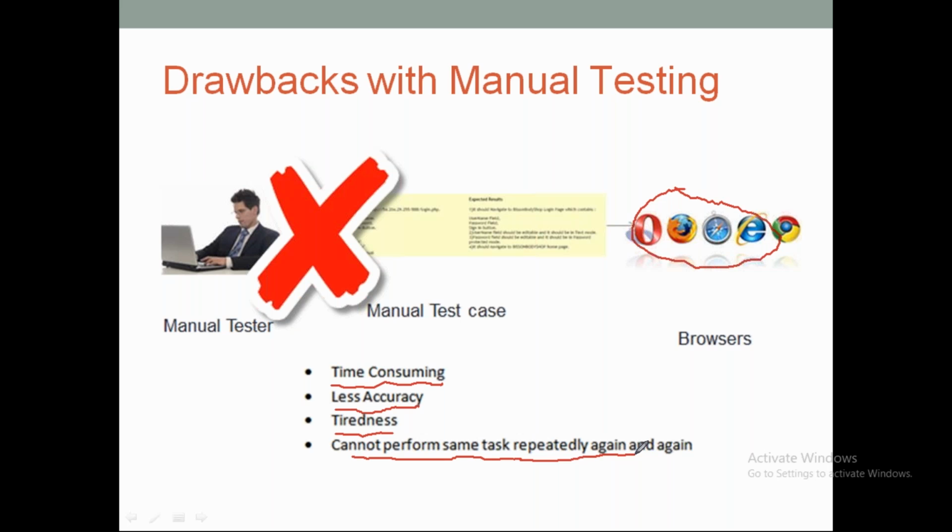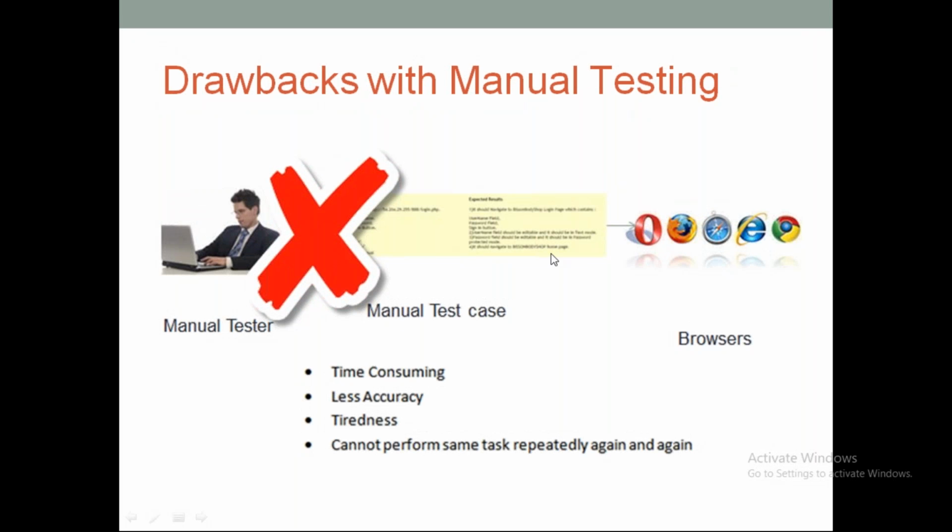So these are the set of drawbacks which we have with manual testing, and yes, we got the right answer that all of these drawbacks can be overcome through automation. That is the set of drawbacks with the manual testing process, and yes, we can overcome everything through automation. How we will overcome them, we'll see practically one by one through our course.